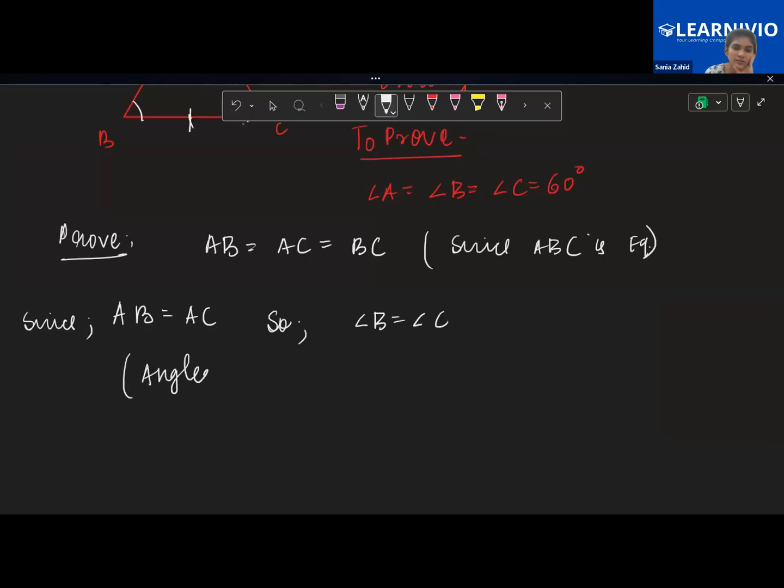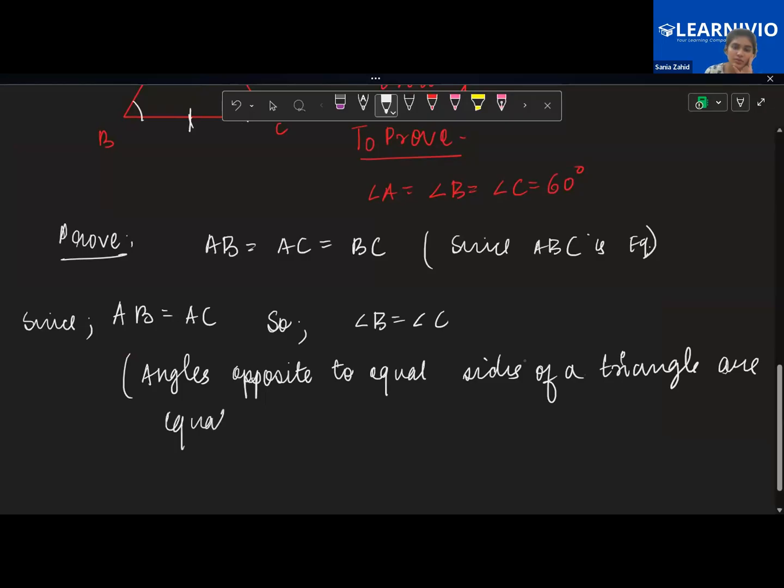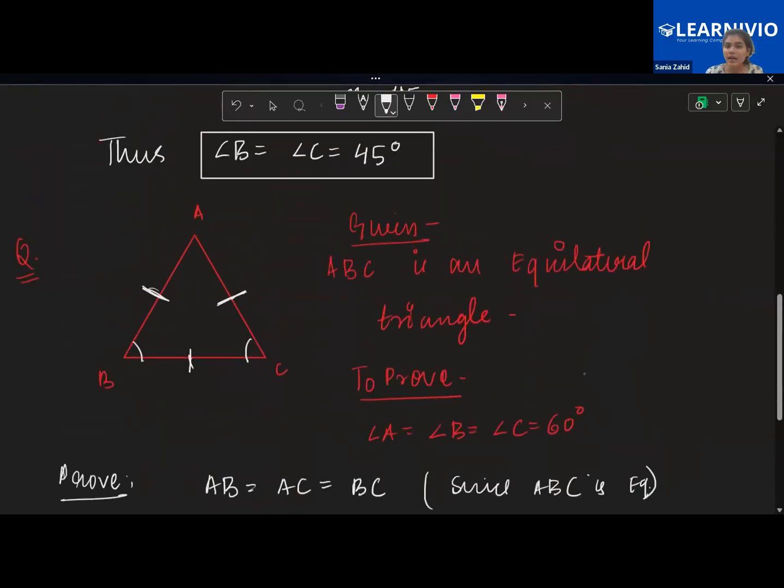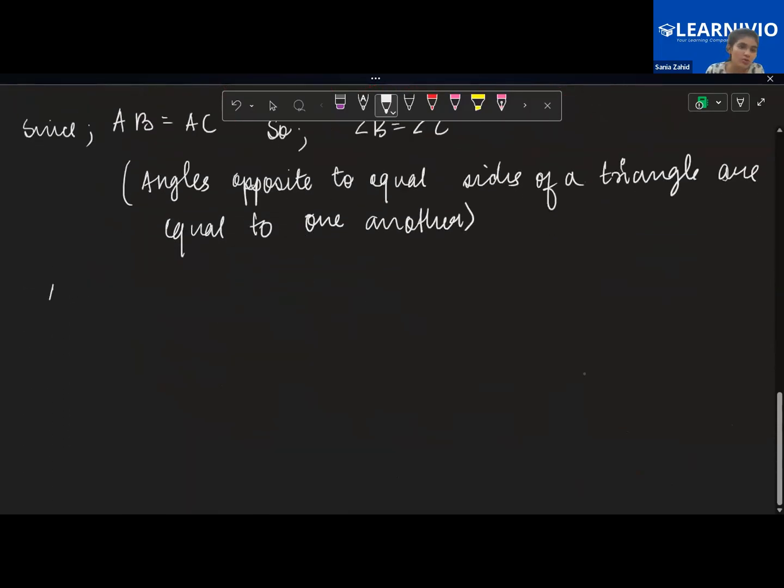Angles opposite to equal sides of a triangle are equal to one another. This is the property that we are using. Now again, can I say that AC and BC are also equal? So we will write also AC is equal to BC.